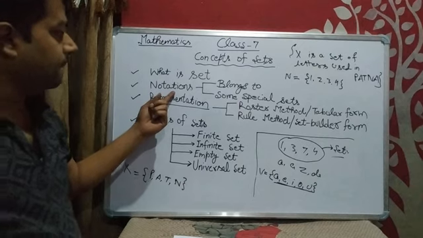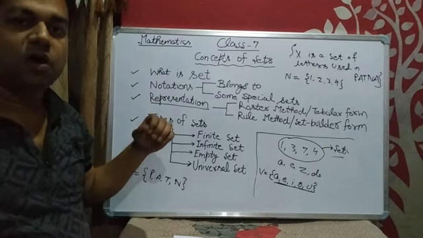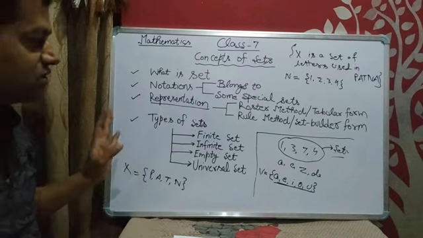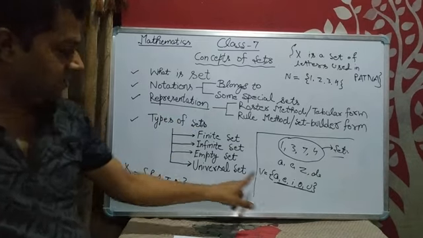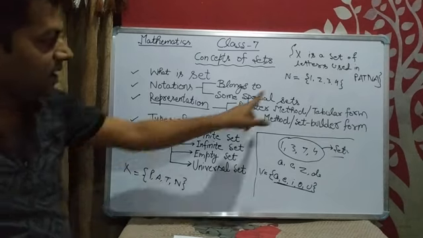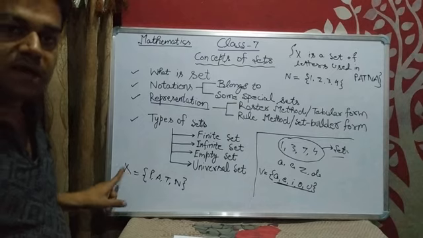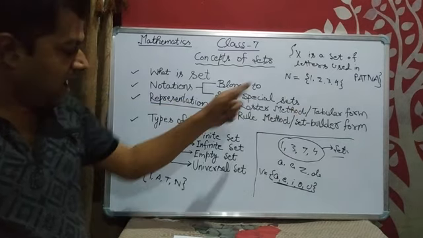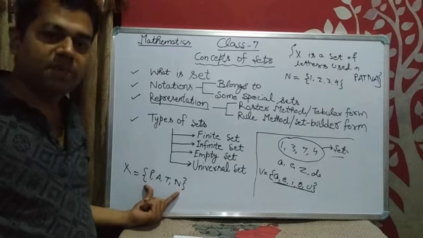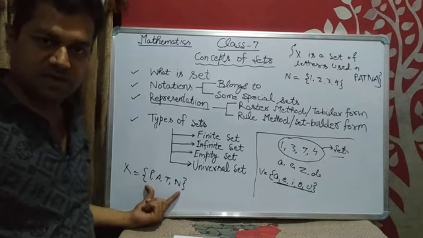Another thing, after the set, the next thing is notation. How to give the notations of a set, as recently we have done. V, here X, here N. These are the set names: set X, set V, set N. And the elements or the members of the sets will always be given in between curly braces.